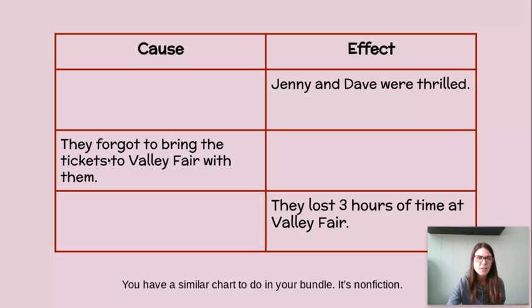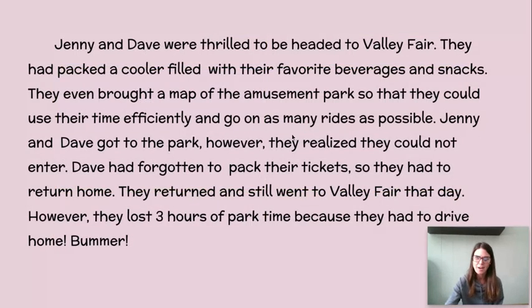They forgot to bring the tickets to Valley Fair with them. What did that cause to happen? Or what did that lead to? Let's go back to our paragraph. We're going to go right in the middle to however, and that's a clue word. However shows us something is coming. They realized they could not enter. Dave had forgotten to pack their tickets, so they had to return home.